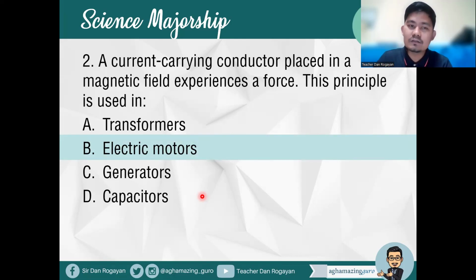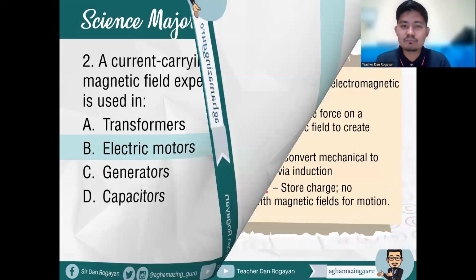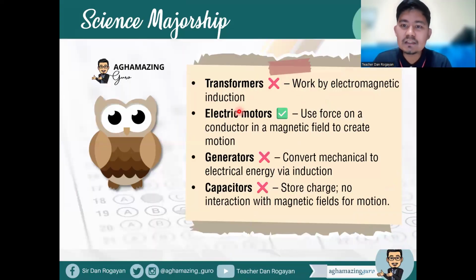So a current carrying conductor placed in a magnetic field experiences a force, and the principle is used in electric motors. Transformers are not correct since these work by electromagnetic induction, while electric motors use force on a conductor in a magnetic field to create motion. Generators convert mechanical to electrical energy via induction, while capacitors store charge and have no interaction with magnetic fields for motion. So the answer here is electric motors.